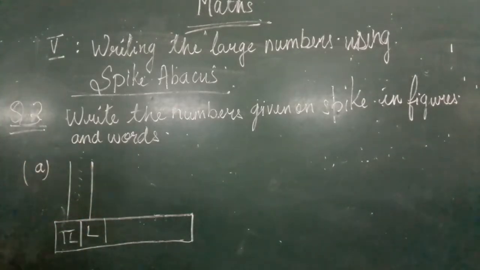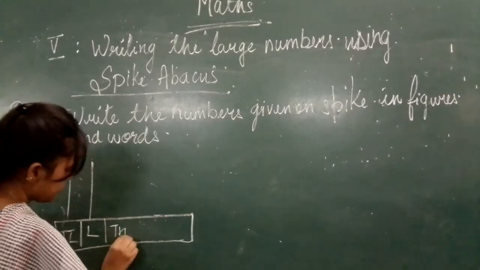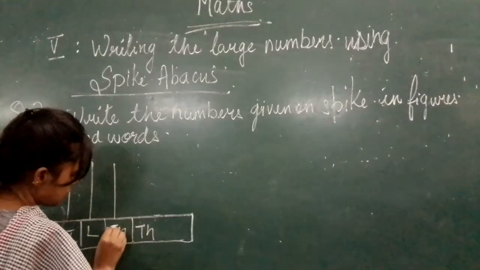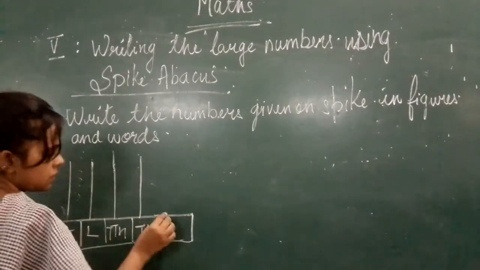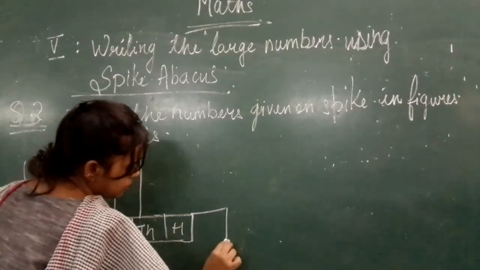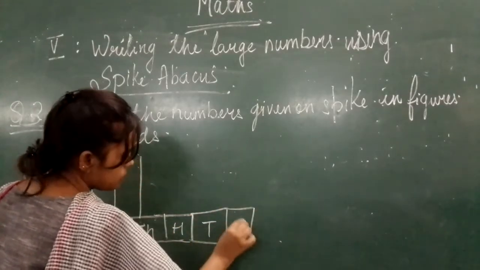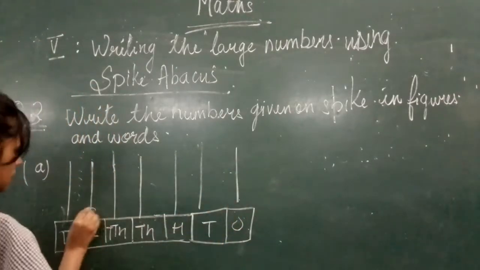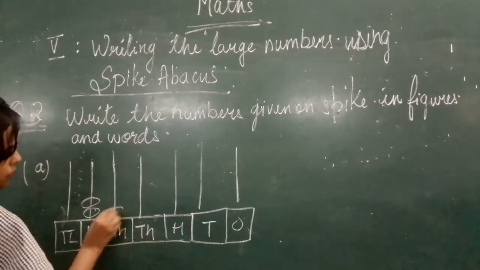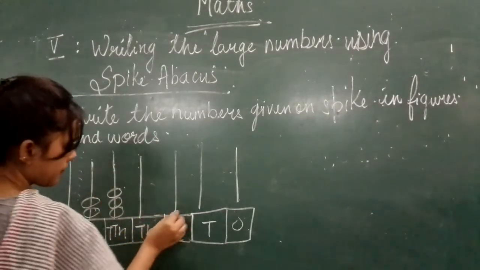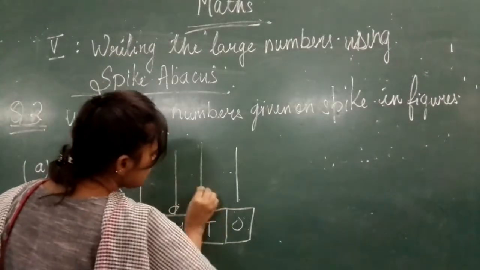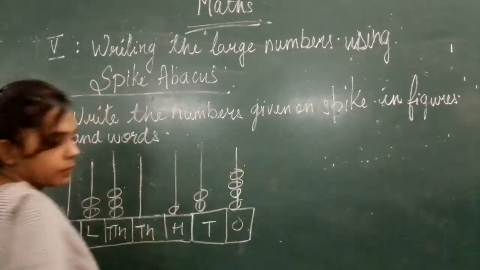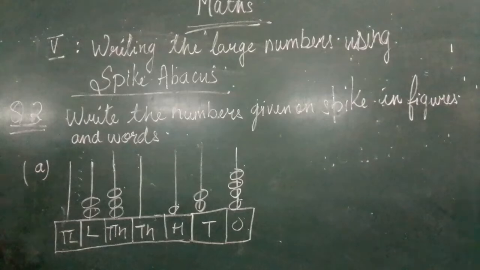The lakhs, then we have 1000, then we have 10,000 also, then we have 100, we have 10, and then we have 1. Okay. So let me write this. Write the question. Copy down the question first.